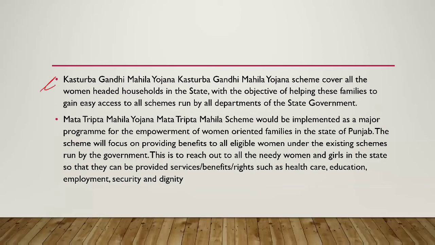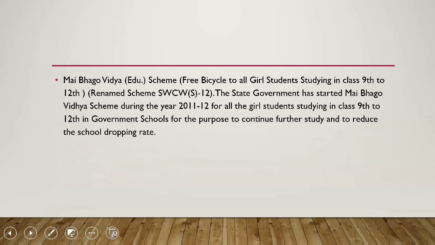Then we have the Kasturba Gandhi Mahila Yojana. It covers all the women-headed households in the state with the objective of helping these families to gain easy access to all the schemes run by different departments. Mata Tripta Mahila Yojana is implemented as a program for empowerment of women-headed families. It focuses on providing benefits to all eligible women under existing schemes that are being run by the government and to reach out to all needy women and girls in the state so that they can be provided better services, rights, and benefits such as healthcare, education, employment, service, and dignity.